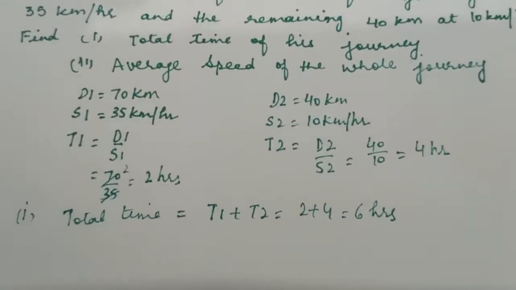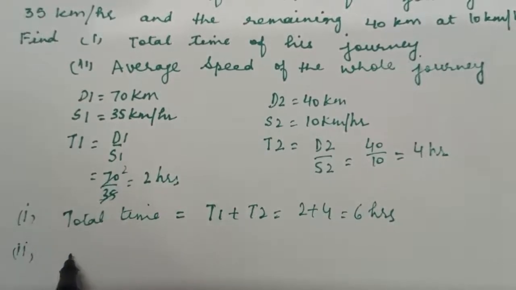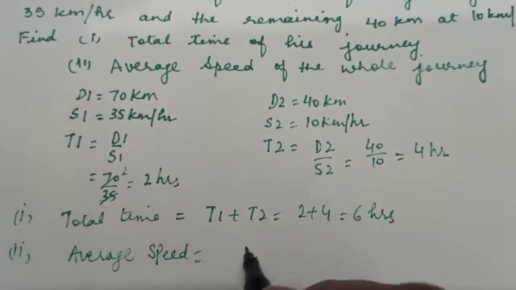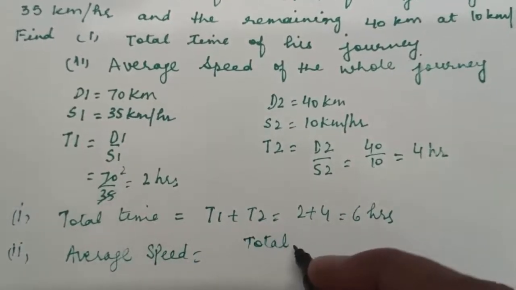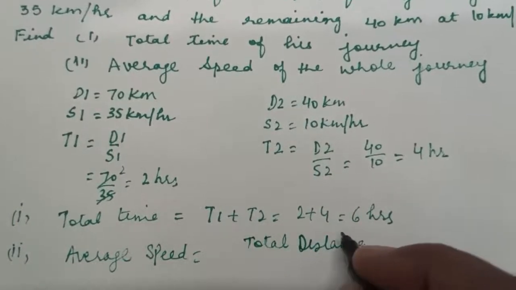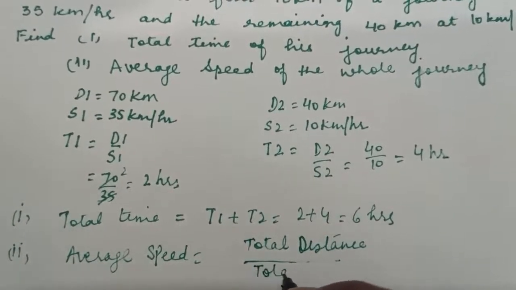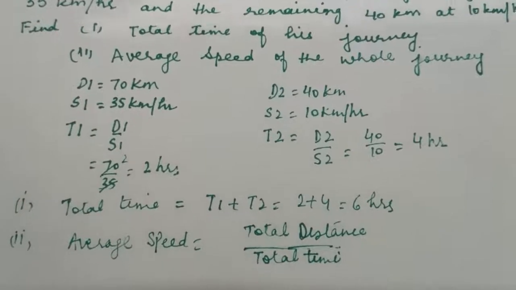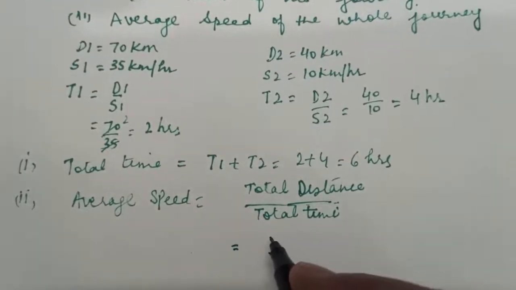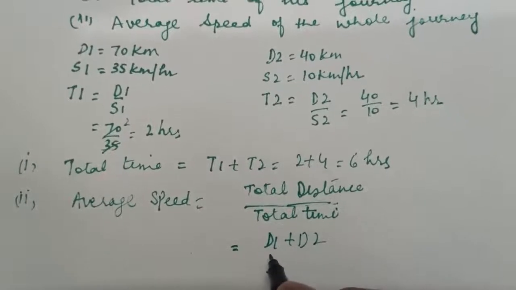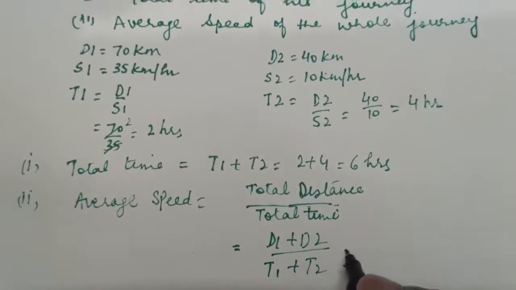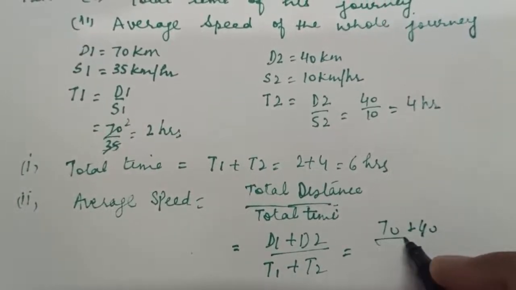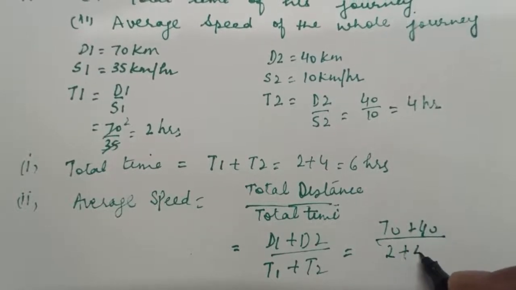Alright, second we have to find average speed. Average speed, we know the formula, total distance upon total time. So we get here total distance is d1 plus d2 upon t1 plus t2. d1 is 70, d2 is 40 and t is 2 plus 4.